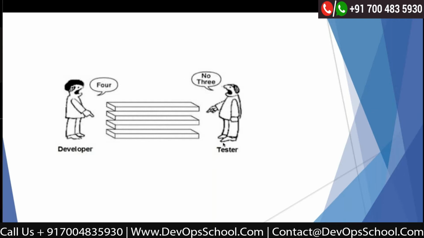If it is a bug, we should give all the details for that bug. In every organization, everybody is working for the same reason: to deploy the right product, a quality product, to the end user, what exactly he is expecting. The developer is working for the same reason and the tester is also working for the same reason, so fighting or arguing between the dev team and the testing team is not good.